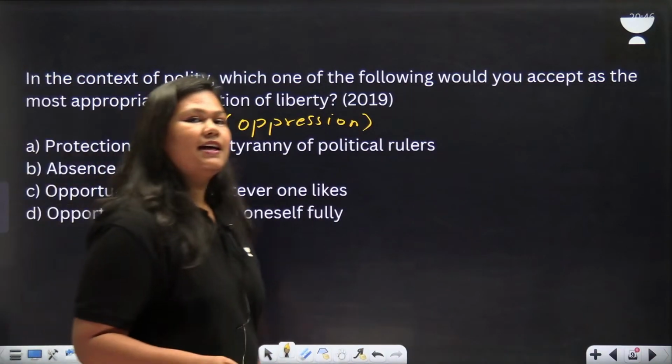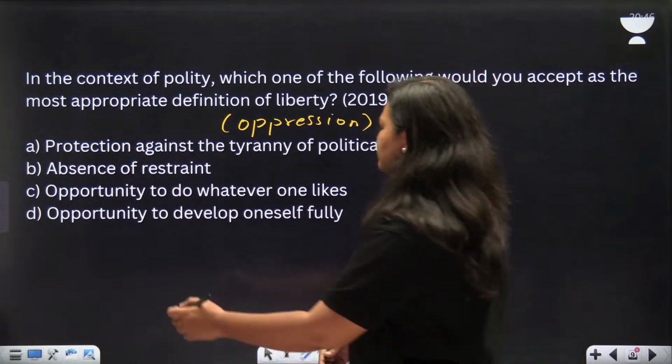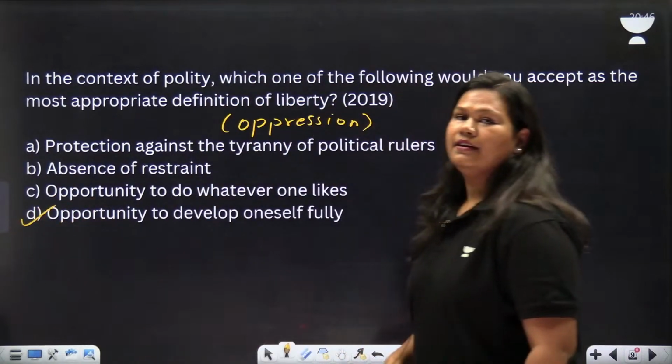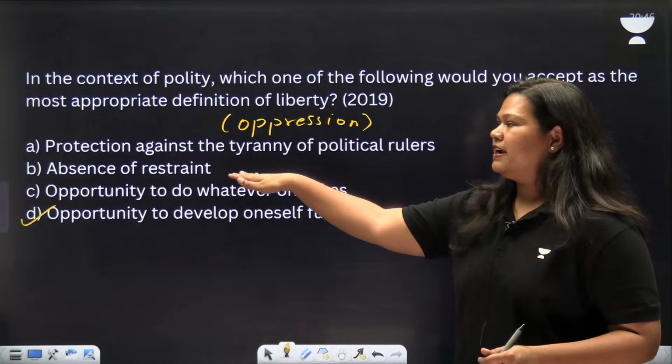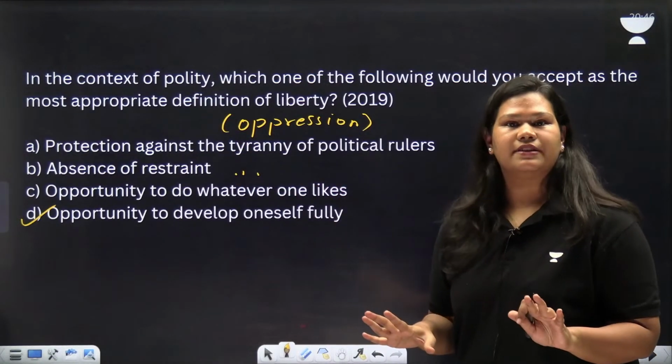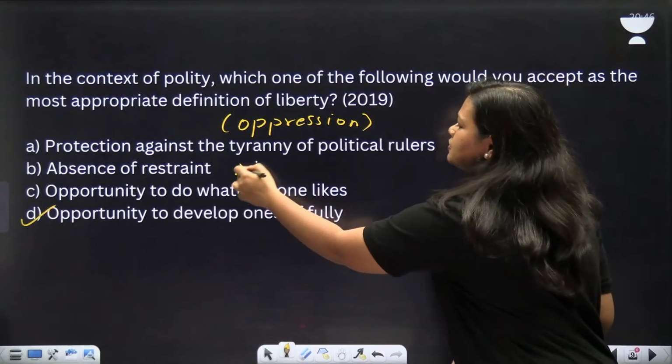Okay, I got the correct answer. The correct answer is D. Opportunity to develop oneself fully. It has the absence of restraint. Do we offer complete absence of restraint? No, so we can eliminate this option.